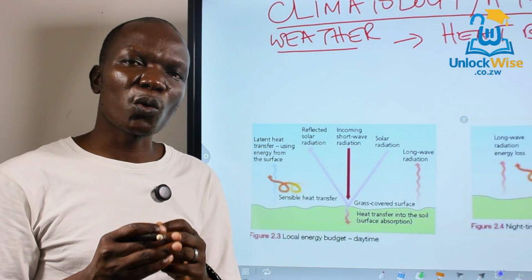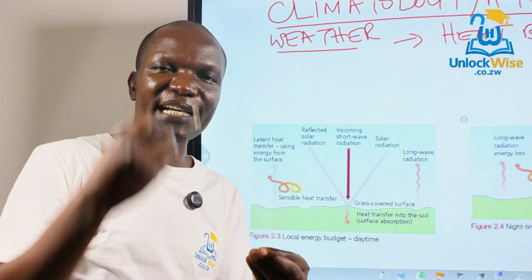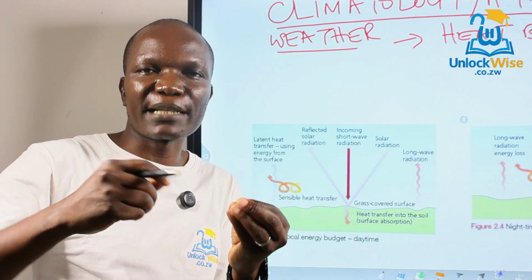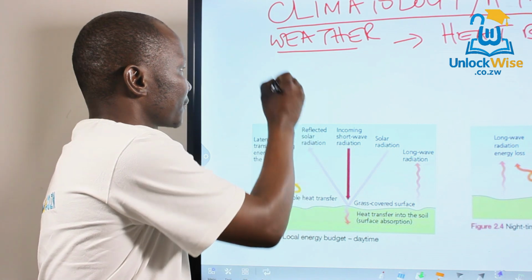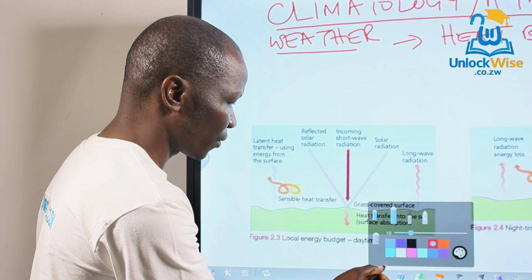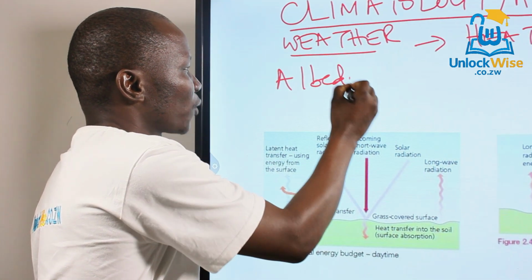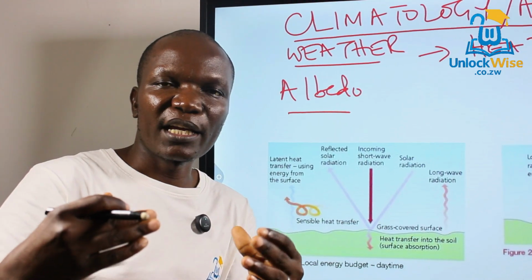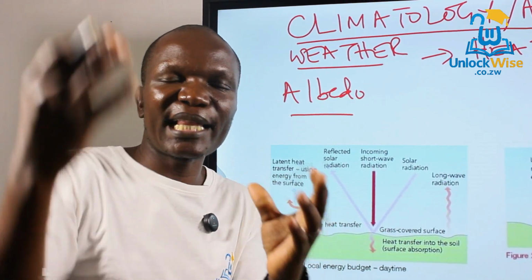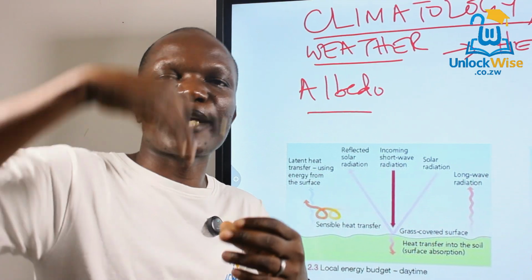I want you also to know that the difference between incoming solar radiation and the amount that is reflected back is known as the albedo. In other words, it is the proportion of incoming solar radiation that is reflected back to space.